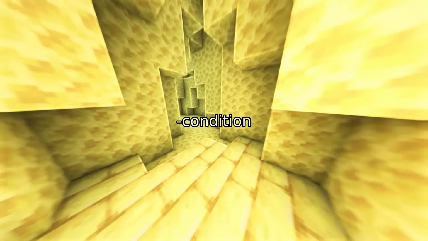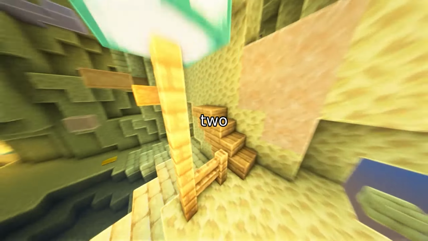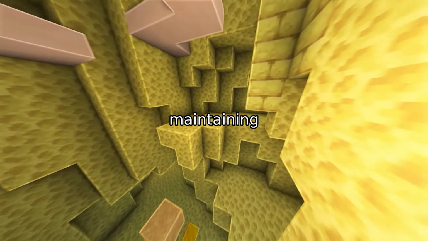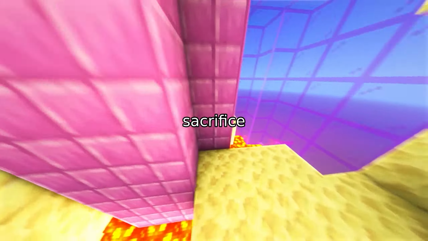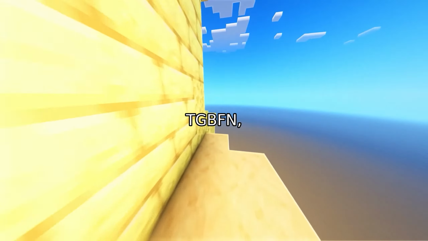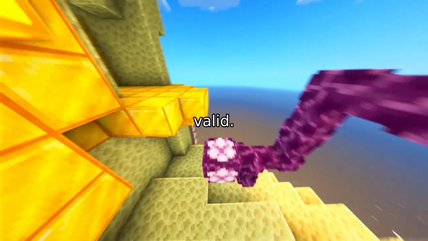In the more complex multi-condition setting, the advantage grows. TGBFN improves MSE by over 2 times compared to the best baseline, while maintaining high correlation. Other models either fail to meet fine-grained accuracy or sacrifice structural coherence. TGBFN, however, generates sequences that are both numerically precise and geometrically valid.